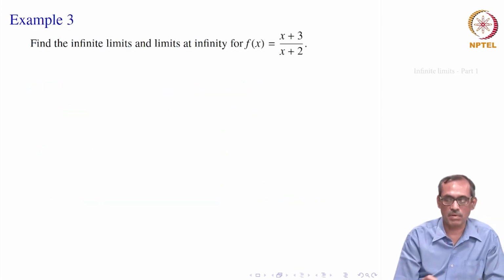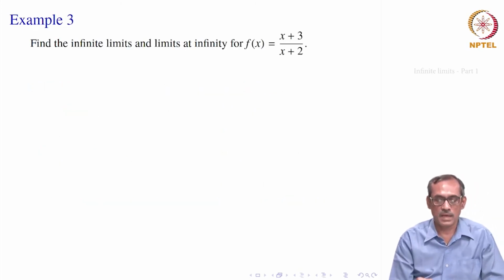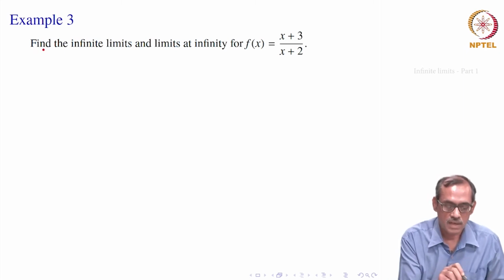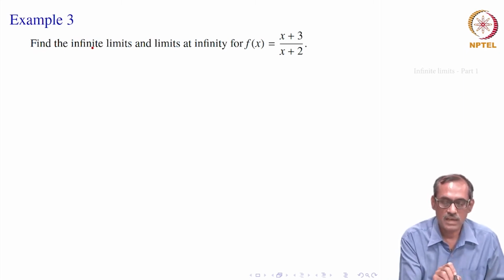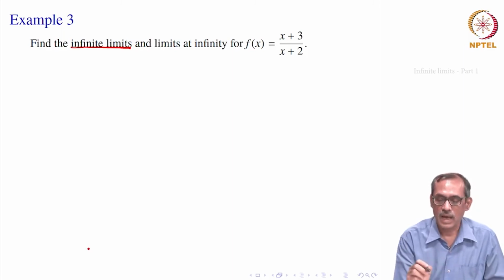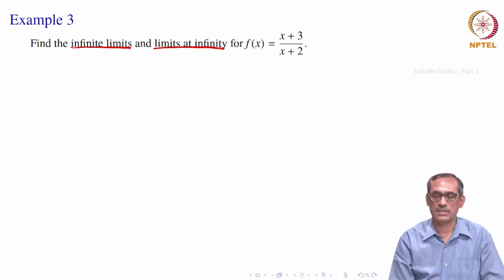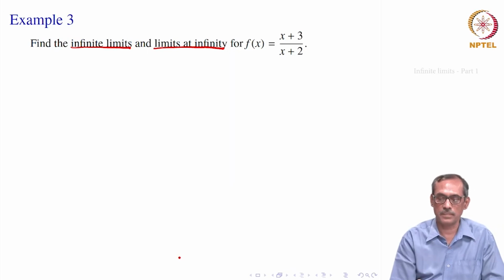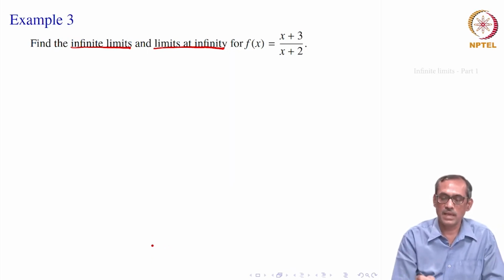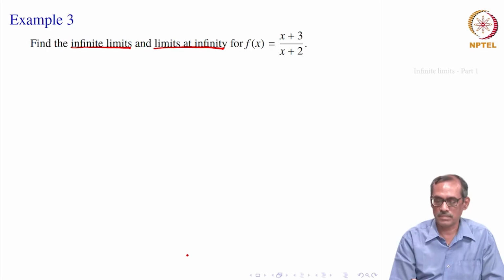Let us go to the next problem. Here in this example, we will find the infinite limits, that is when the limit becomes infinite, and limits at infinity of this function f(x). So, all the 4 things are there: when limits become infinite, and when limits are at infinity.